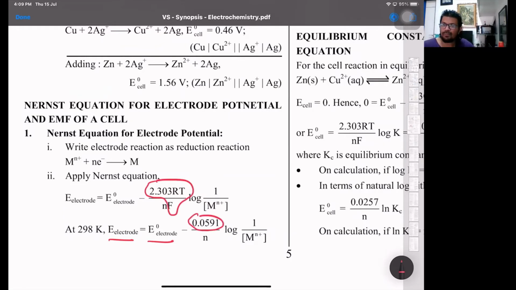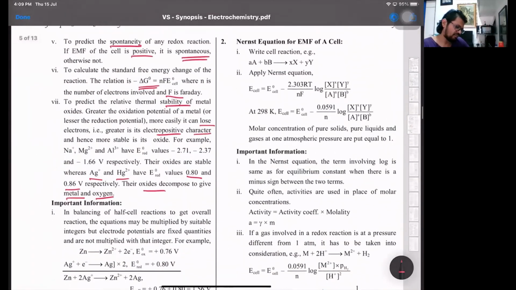Why 1 upon M n plus? Because it is the metal, that's the product, upon the reactant. Now metals, pure solids or pure liquids, their concentration is taken as unity. That's 1. That's why it's 1 upon the metal ions. So if you want just log of metal ions, you flip it, and that minus sign will become positive. Okay, or you can leave it as it is.